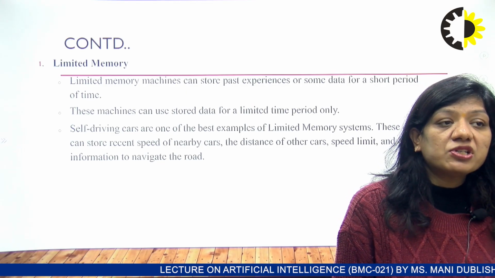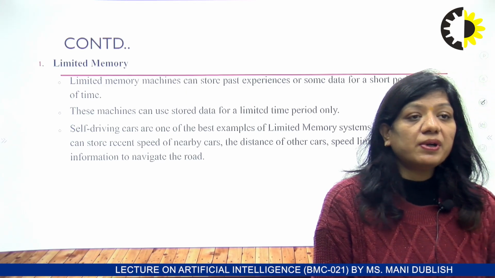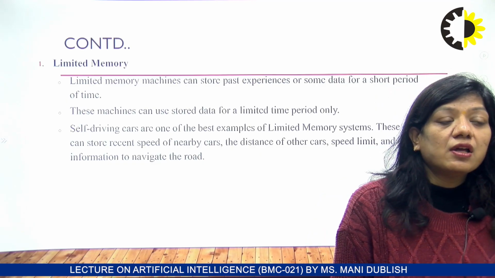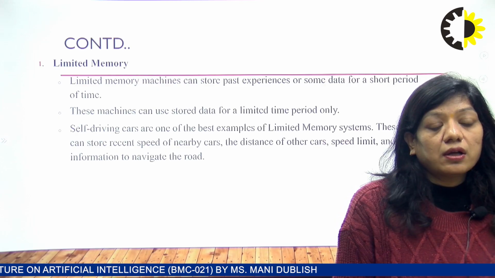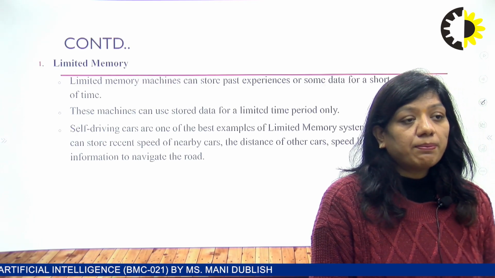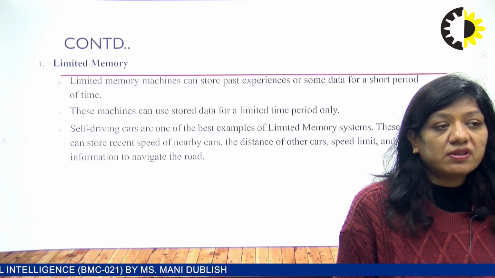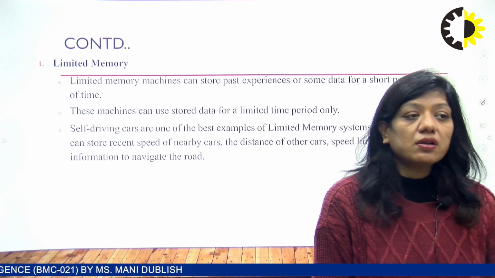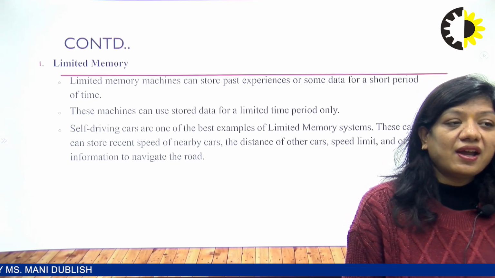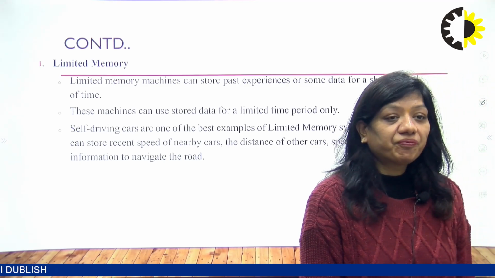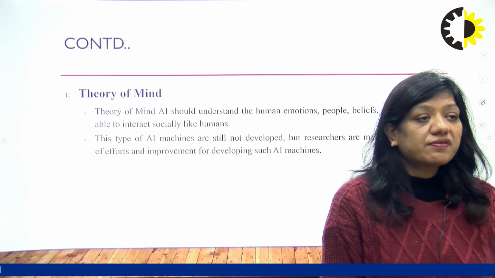A limited memory machine can store past experience or some data for a short period of time. These machines can use stored data for a limited time period only. Self-driving cars are one of the best examples of a limited memory system. They can store the recent speed of nearby cars, the distance of other cars, the speed limit, and the information to navigate the route. Next one is theory of mind.